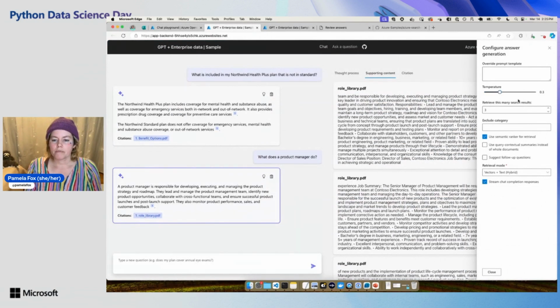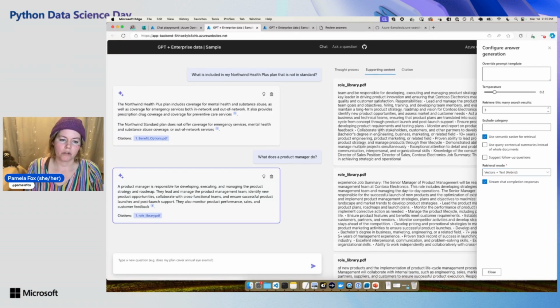We usually do 0.3, but you could try higher, you could try lower. How many search results we want to get, whether we're using the semantic ranker, whether we want follow-up, whether we're doing hybrid search or one of the other ones. Generally, we want hybrid, but this is all stuff that we can play with. So wherever it is that you're making your LLM application, make sure you do have a way of easily tweaking parameters and being able to see the results.